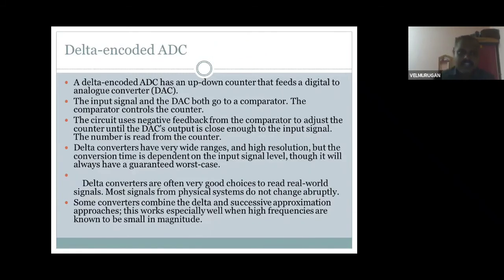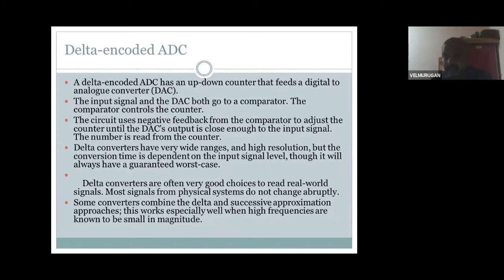See here the process. A delta encoded analog to digital converter has an up down counter that feeds a digital to analog converter. The input signal and the digital to analog converter both go to the comparator, and the comparator controls the counter. The circuit uses negative feedback from the comparator to adjust the counter until the digital to analog converter output is close enough to the input signal. The number is read from the counter.